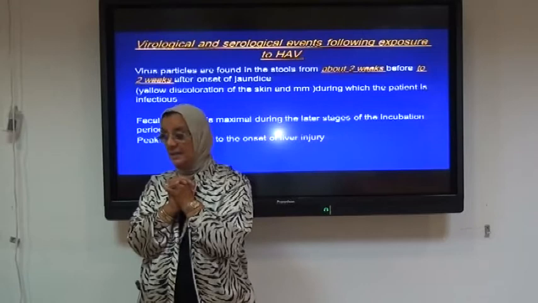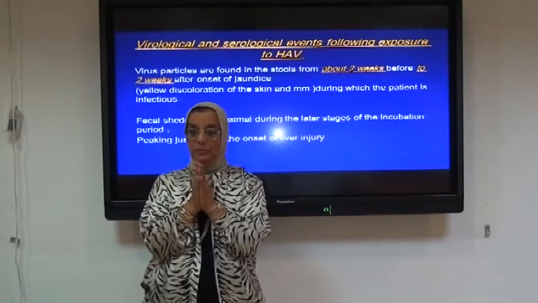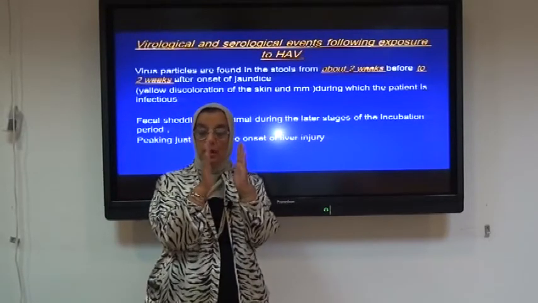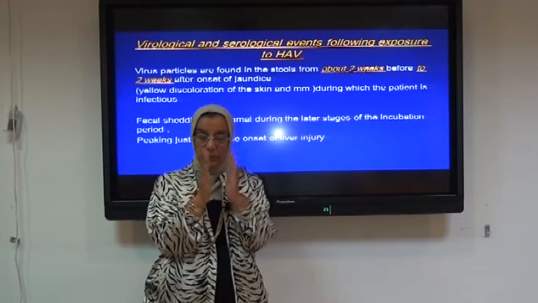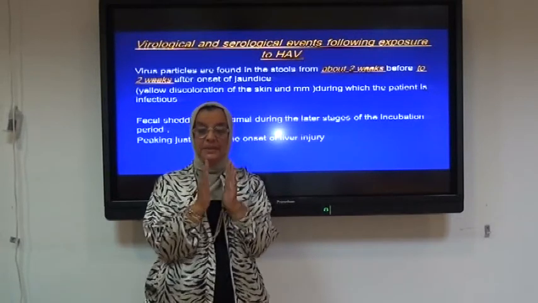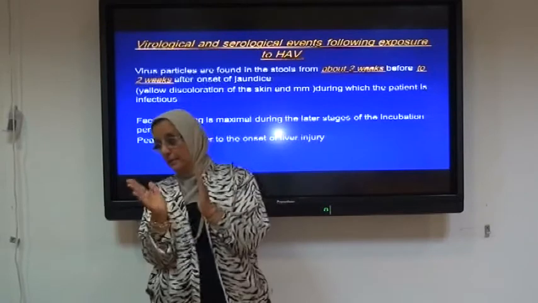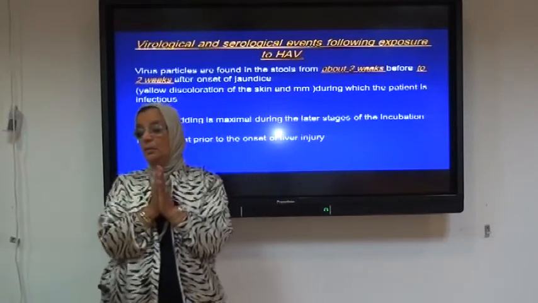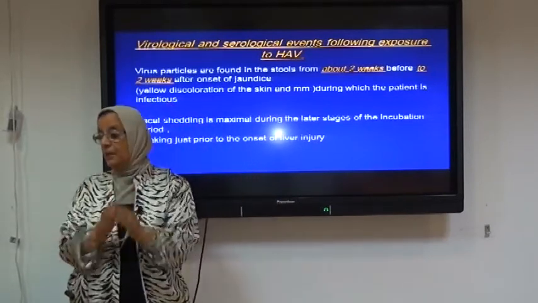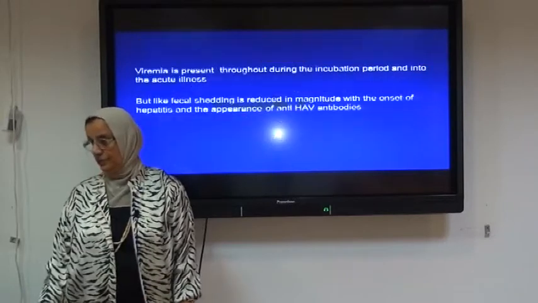Fecal shedding is maximum during the late stage of the incubation period. There is an incubation period in which the virus can be isolated from the stool of the patient. Therefore, during this period and during the acute illness, it is highly infectious, peaking just prior to the onset of liver injury.